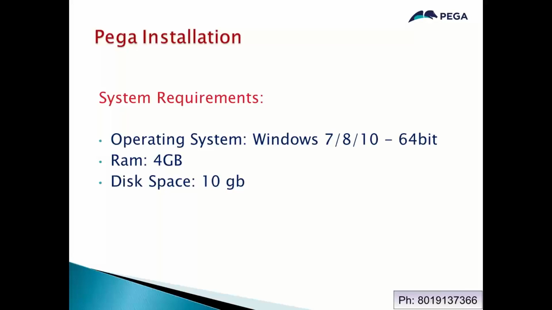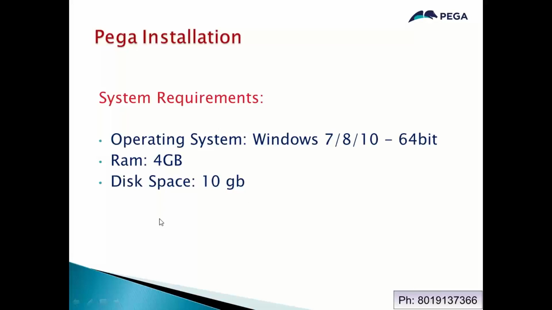The only difference is that in real time it is a multi-user environment. If you install it on your system, it is a one-user application. That is the only difference. There are one or two other differences, but that doesn't matter, I'll discuss it in tomorrow's class. And in order to install Pega on your systems, any Windows operating system supporting 64-bit is required, 4 GB RAM is required, and 10 GB free space is required. So these are the system requirements.